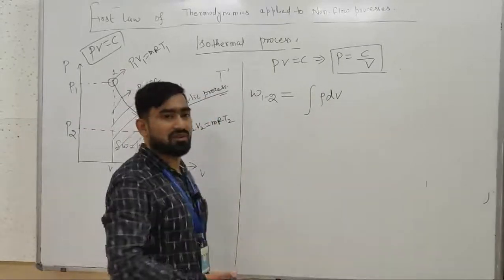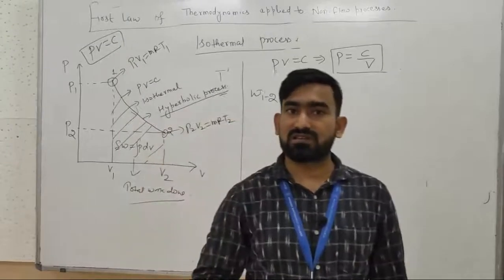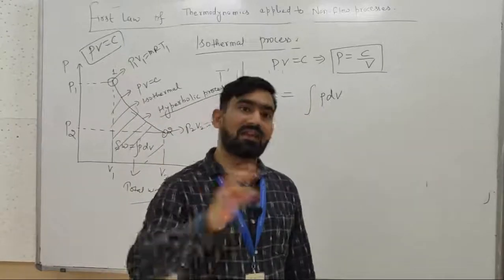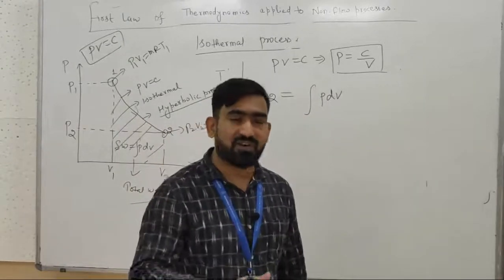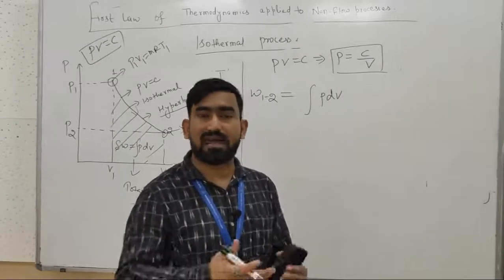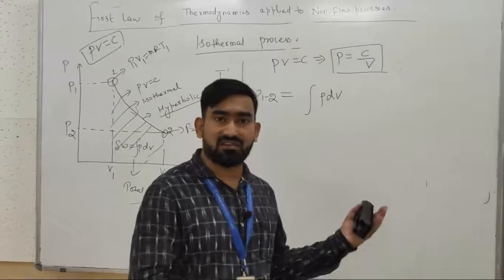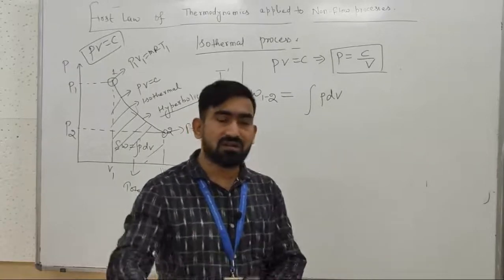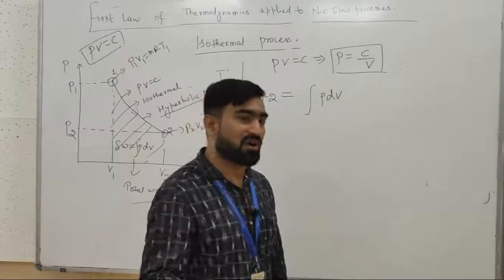Because in case of non-flow processes, there may be a continuity of transfer of heat, but mass will always be constant. Mass cannot be exchanged from system to surrounding through the boundaries.